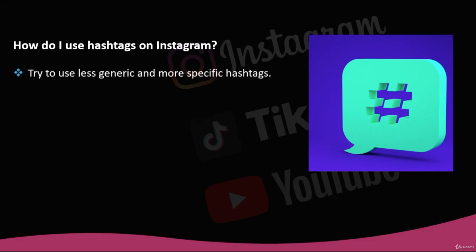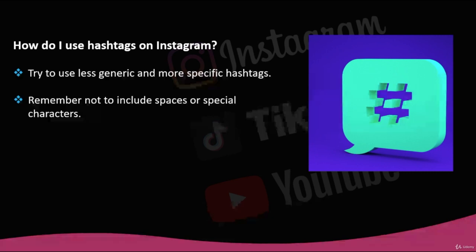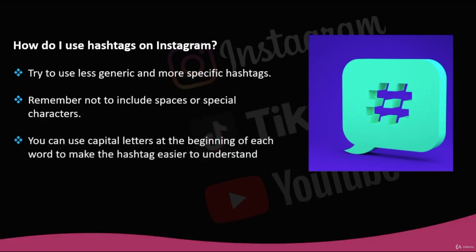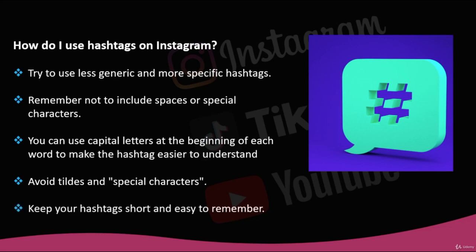Try to use less generic and more specific hashtags. You can segment your content using hashtags that are related only to you. Remember not to include spaces or special characters. Numbers are allowed. You can use capital letters at the beginning of each word to make the hashtag easier to understand. Avoid tildes and special characters. Hashtags with characters other than Roman letters don't position themselves optimally. The ones with emojis don't position well either.